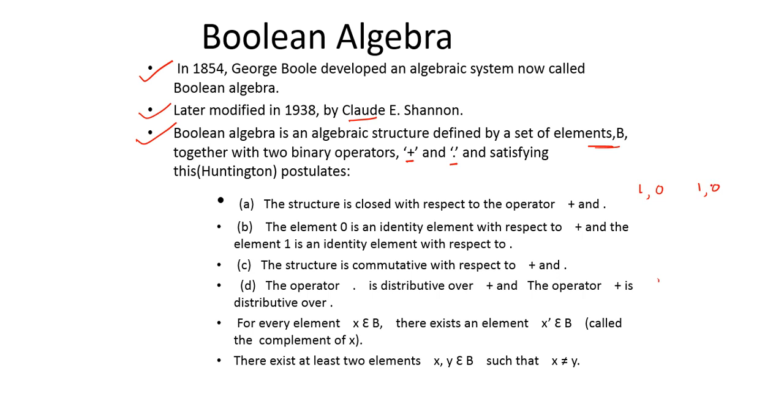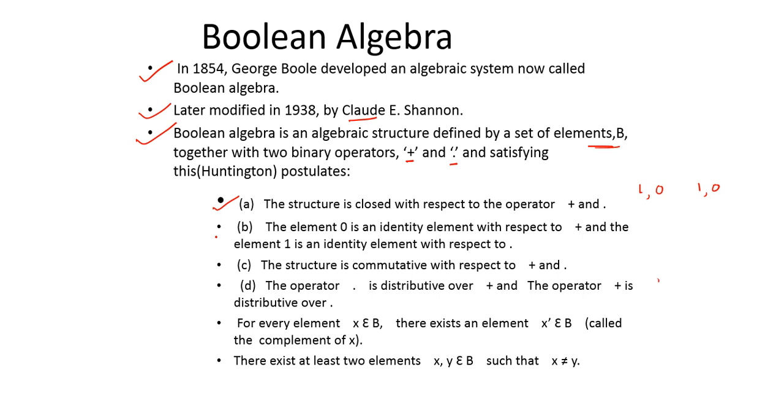We are restricted to 1 and 0. That is called the structure being closed with respect to operators plus and dot. Whether the operator is plus or dot, the input is 1 or 0, and the output is also 1 or 0. That's why it is called closed. This is the first postulate and it is satisfied.